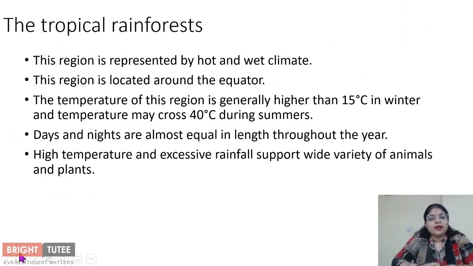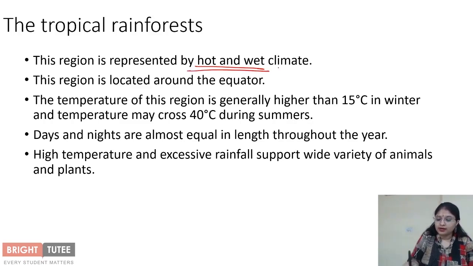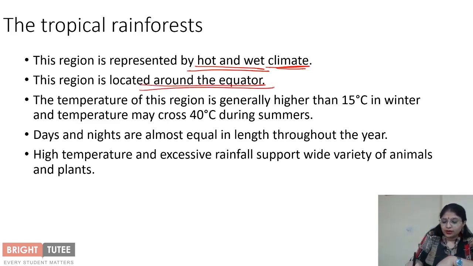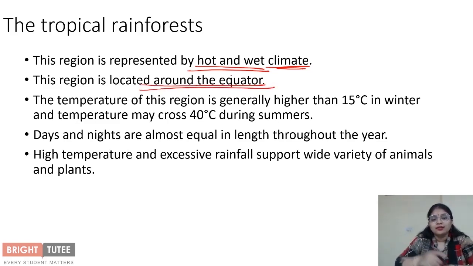First of all, let's understand the climatic condition of the tropical rainforest. The temperature of this rainforest is comparatively higher throughout the year, and it receives a lot of rainfall. That's why we say that the tropical rainforest has hot and wet type of climate, right? The location of these forests is near or around the equator, right? So we know that the equator is the largest latitude of the earth, and around that these regions are located.